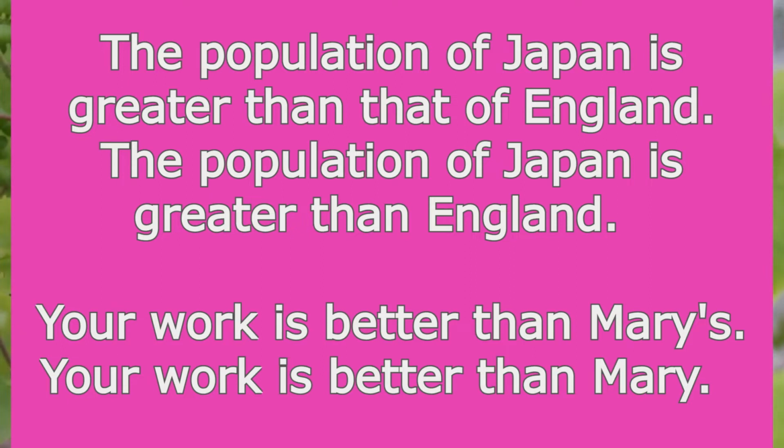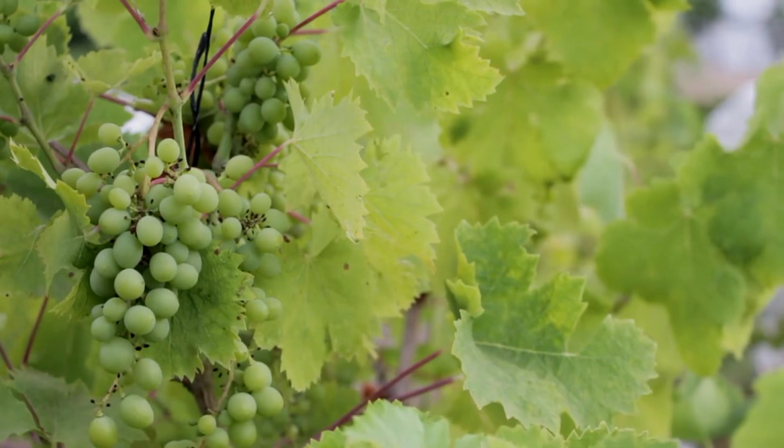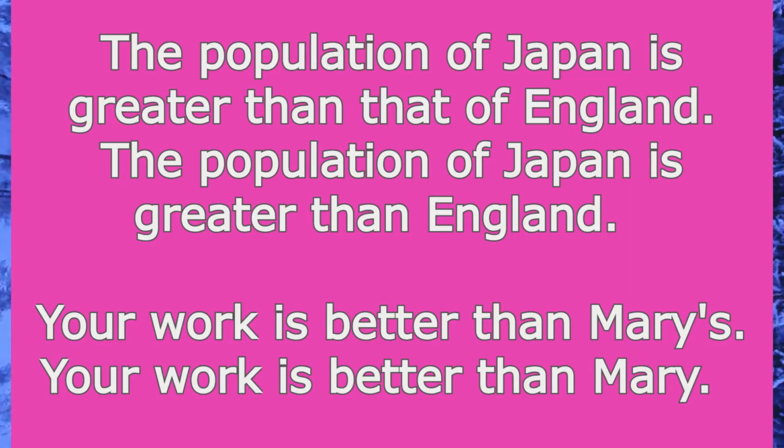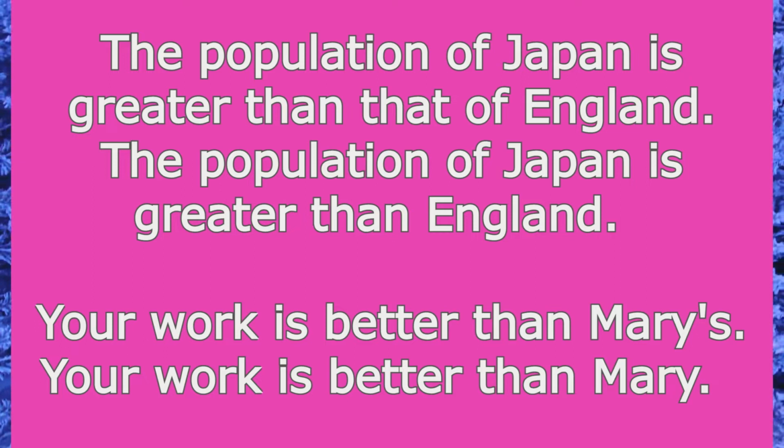Here the impression that this sentence gives now is that we are perhaps comparing the population of Japan with England, the entire country, with the size of England. We are not comparing the population of Japan with the size of England. We are comparing the population of Japan with the population of England.